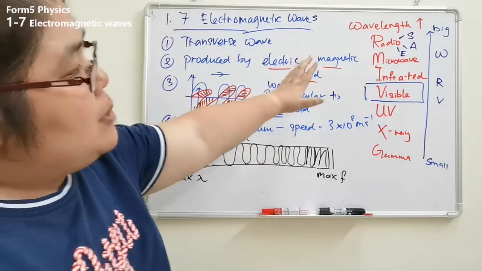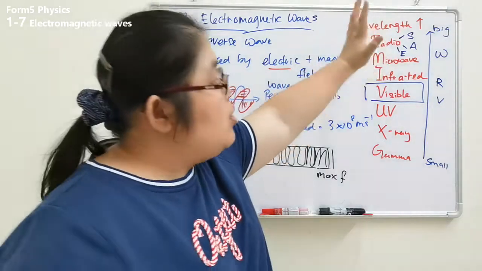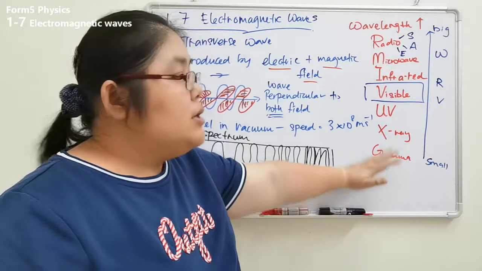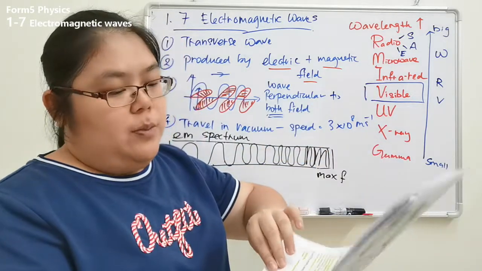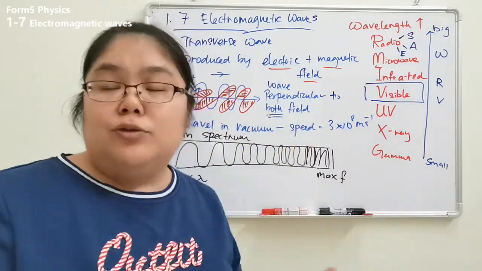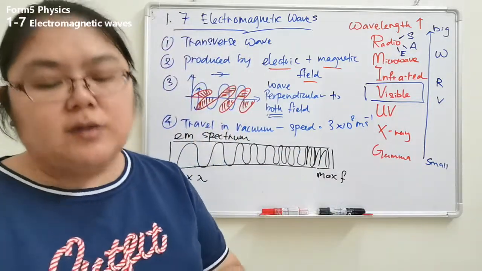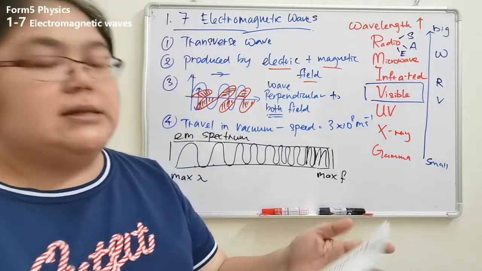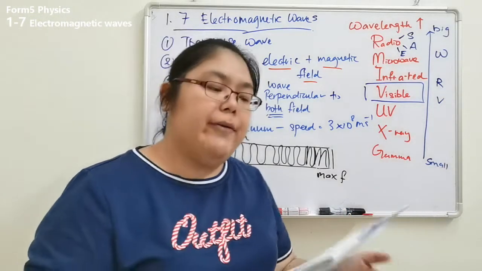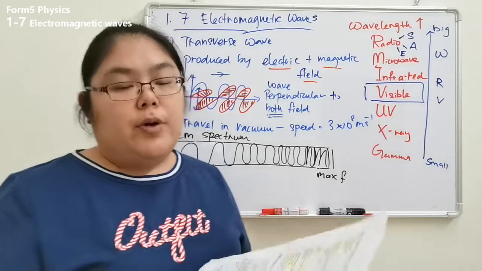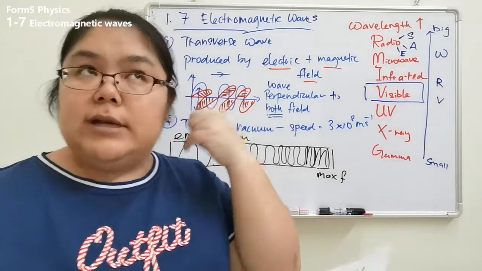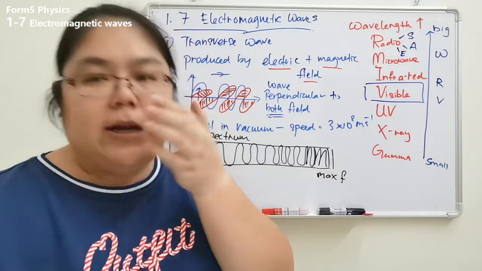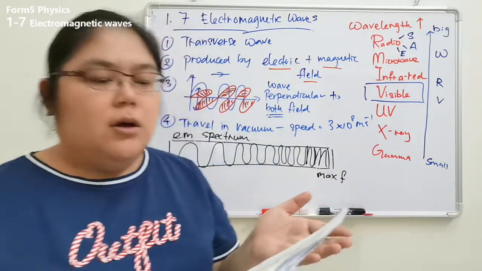So from here, you need to memorize starting from the longest wavelength until the shortest wavelength. Before that, I will teach you how to memorize. You go and see the effect first. The first one, the effect, is radio wave. Radio wave harms your body cells because of heat. When you use the handphone for a long time, you find your ear feels like it wants to burn. That is harmful to your body cells.